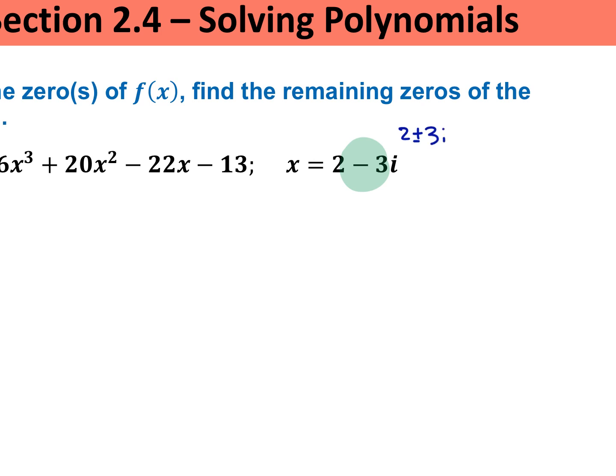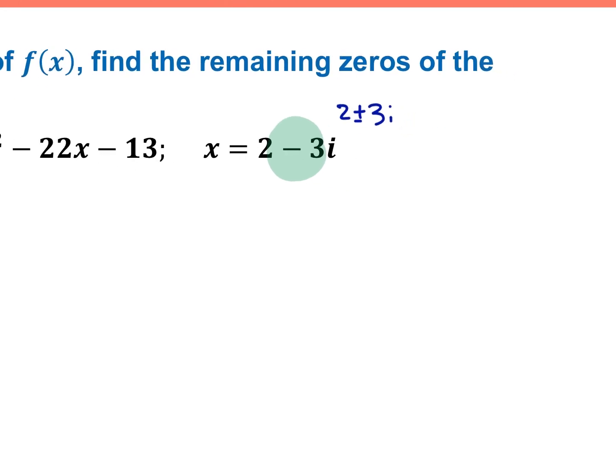You have two options for this problem. First option: their factors are x minus 2 plus 3i and x minus 2 minus 3i. Those are the two factors.